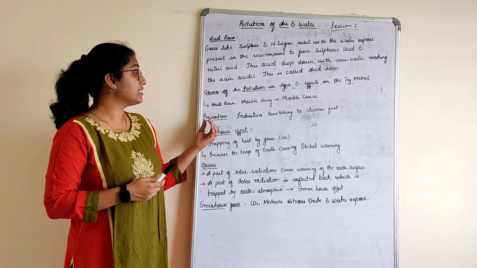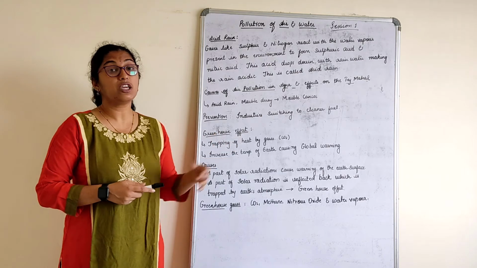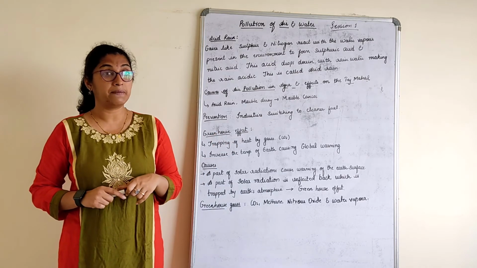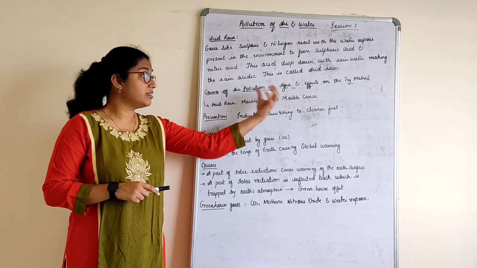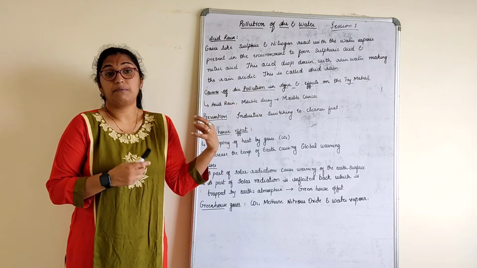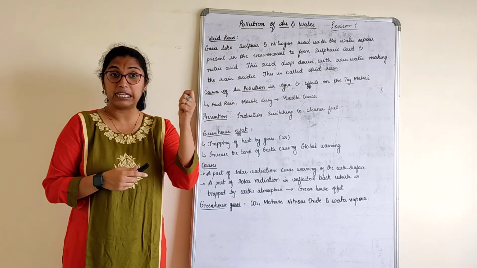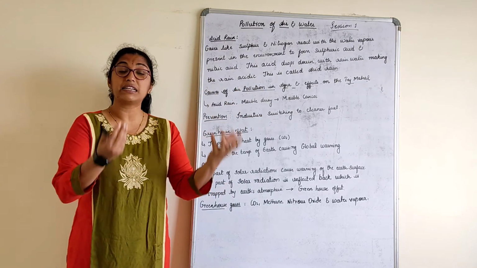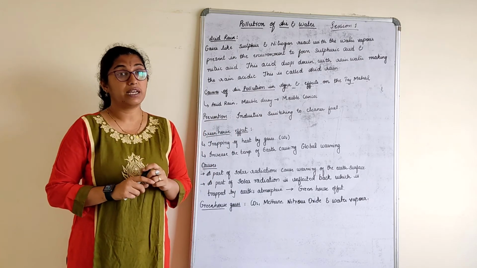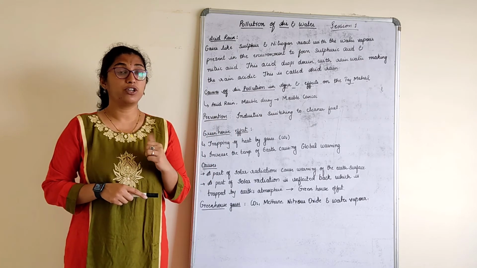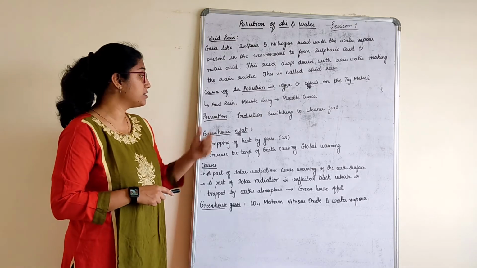So decolorizing, or we can say the decaying of the marble, is called marble cancer. This cancer is about the marble part. If the marble is getting decolorized, and along with that it starts decaying within, that is known as marble cancer. One more question that can be asked is: what is marble cancer?